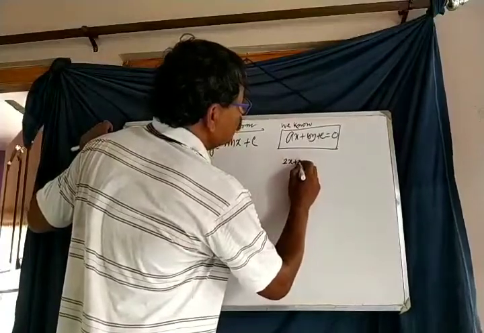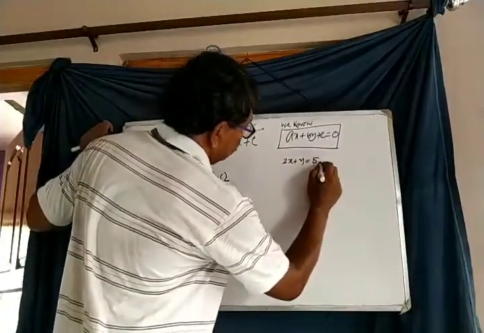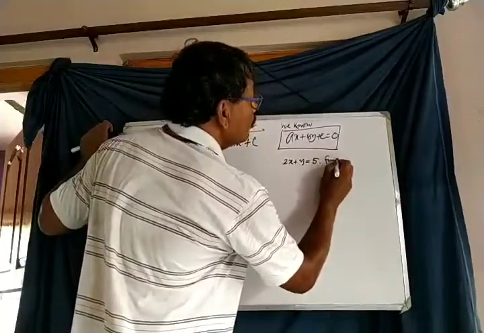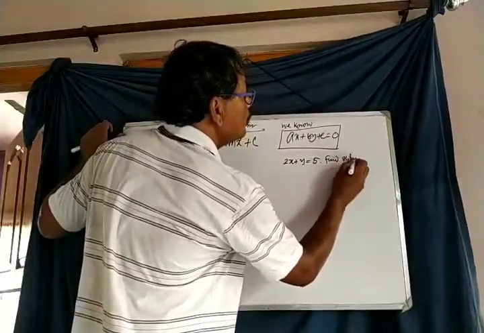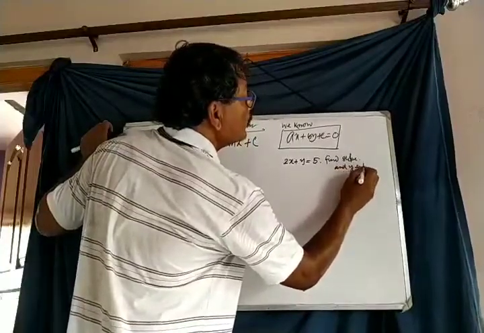2x plus y is equal to 5. The question is to find the slope and y-intercept.